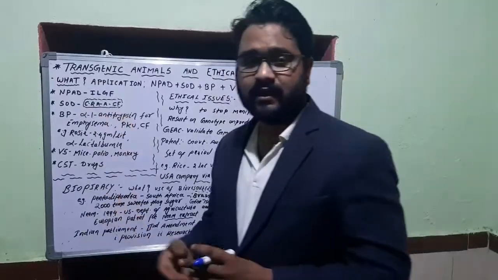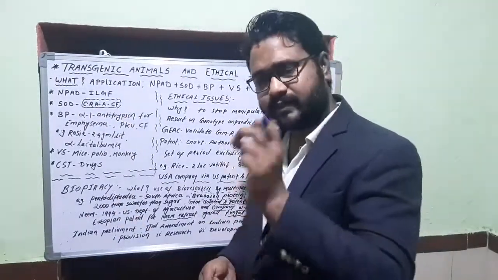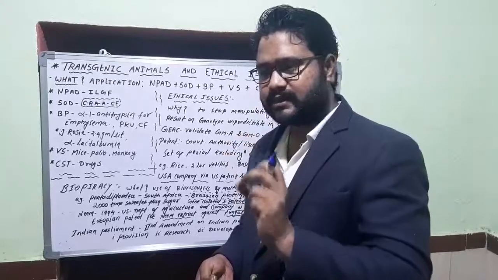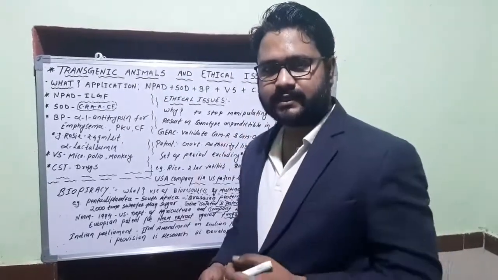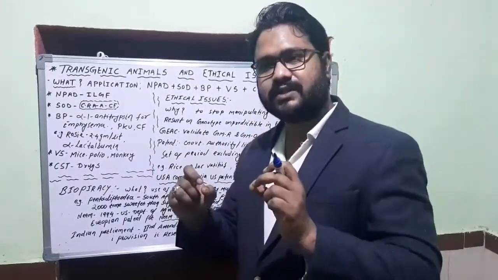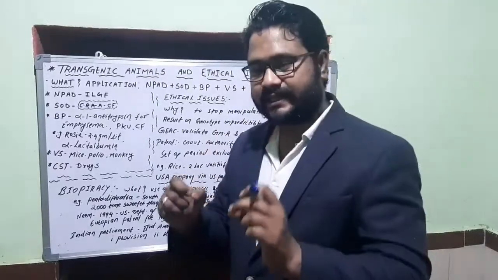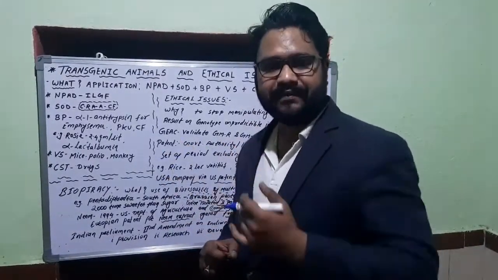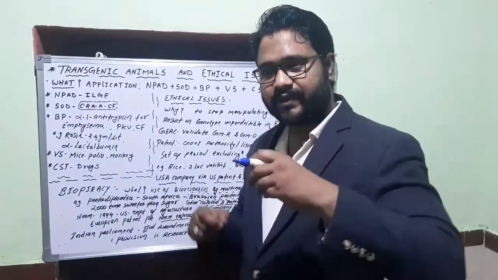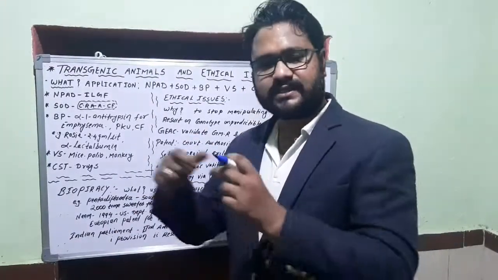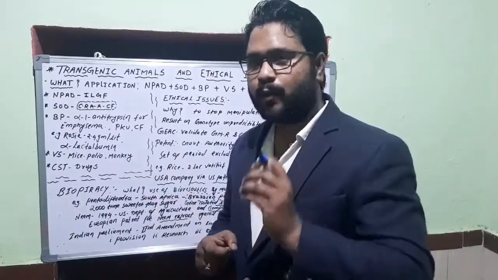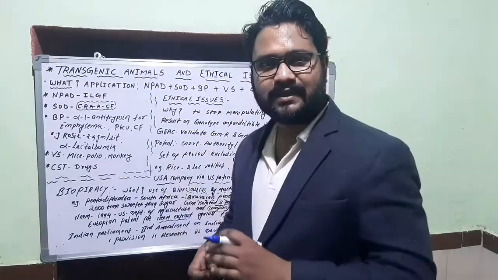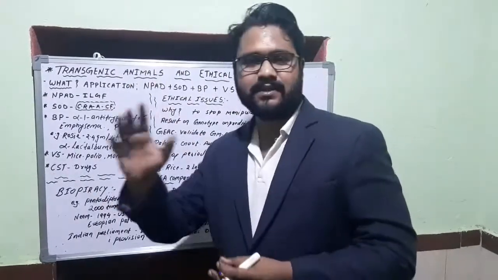We know cancer: if we manipulate the gene of that transgenic animal to become cancerous, we can study the physiology of all the cancerous cells and their mechanism, how they retain or spread to different parts of the body. Then if we add certain chemicals or drugs inside that transgenic animal, in no time we can come to a conclusion how we can stop this cancer.